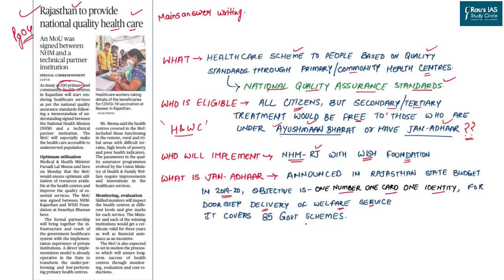Now, why not combine all these schemes through the single card so that the government can have one-stop information about the entire family? That is the reason why Jan Aadhaar was created, and it covers about 85 government schemes. This kind of example can be utilized for your mains examination, that other states can replicate such kind of programs to provide similar one-stop data collection and utilization for the welfare service delivery.